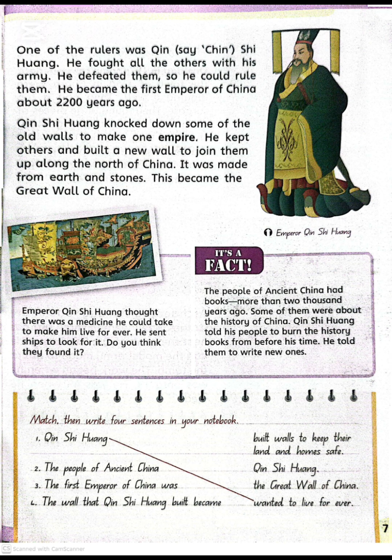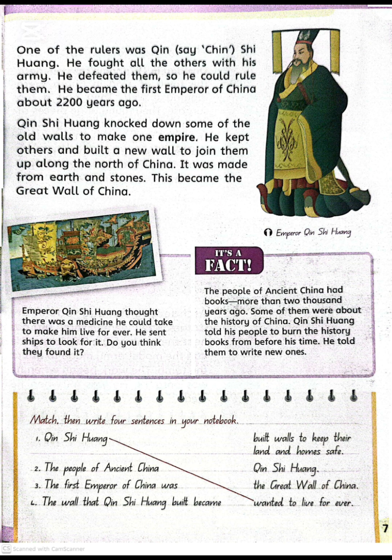He fought many battles against other rulers and defeated them one by one. After winning these battles, he brought all the different regions under his control. In this way, he became the first emperor of a united China about 2200 years ago. This was a very important moment in Chinese history because it was the first time China became one empire under a single ruler.